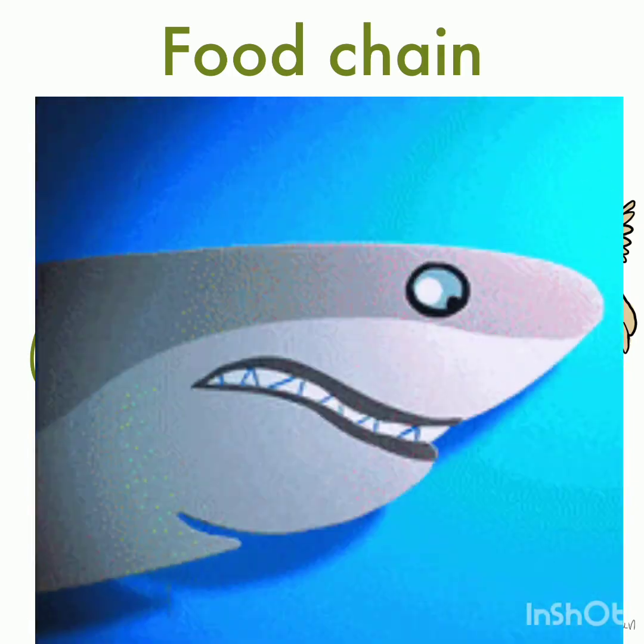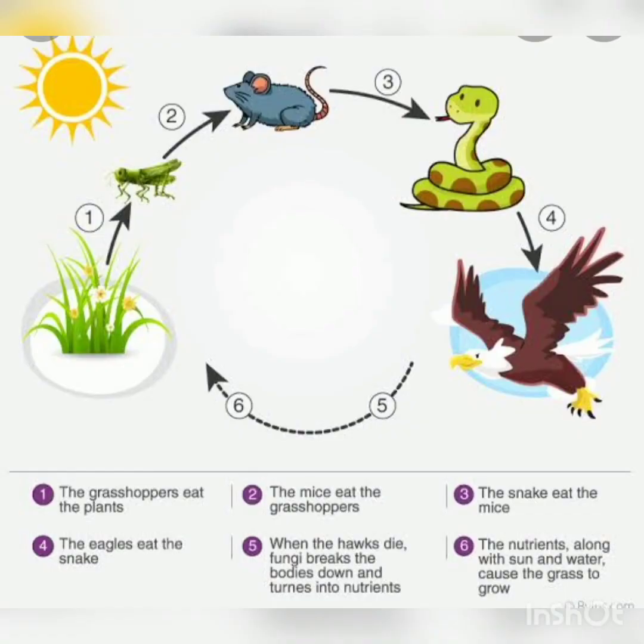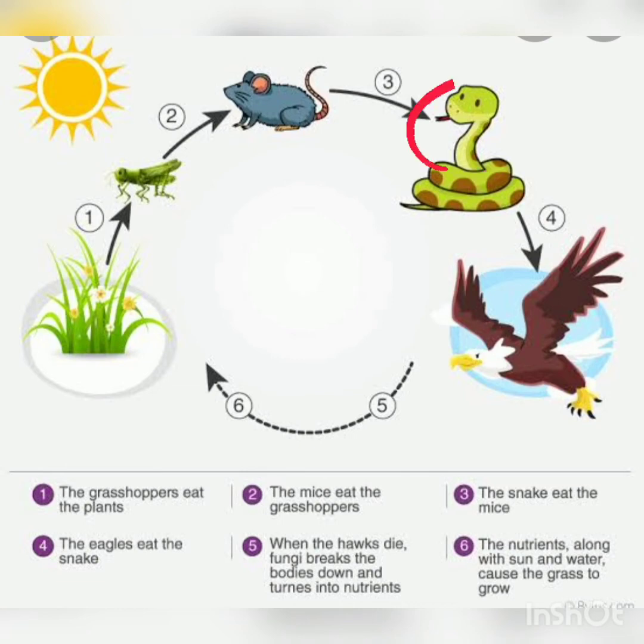So, let's see an example of a food chain. As I already told you, a food chain is a series of organisms that are linked to each other through the process of eating and being eaten. For example, see the picture given on the screen. The producer is eaten by the grasshopper. The grasshopper is eaten by the rat. The rat is eaten by the snake. The snake is eaten by the eagle. And then, as I told you, after the eagle dies, what happens?